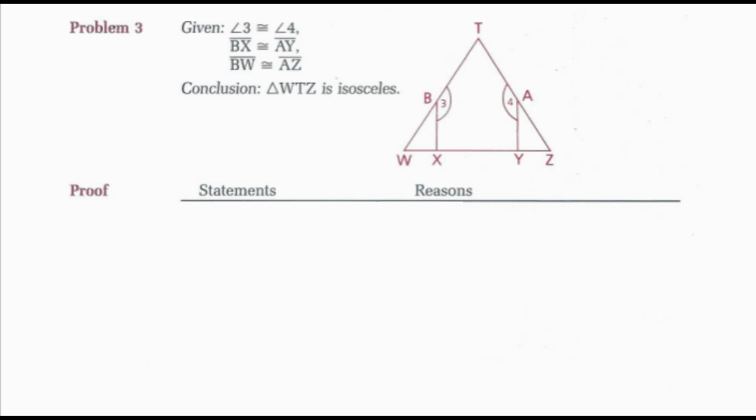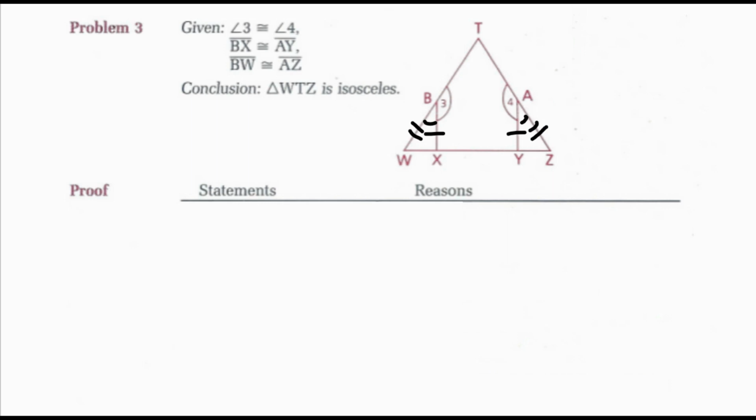I'm given angle 3 is congruent to angle 4. That would tell me that angle WBX is congruent to angle ZAY, because if I have two angles that are supplementary to congruent angles, I can use my congruent supplements theorem. I have BX congruent to AY and BW congruent to AZ.